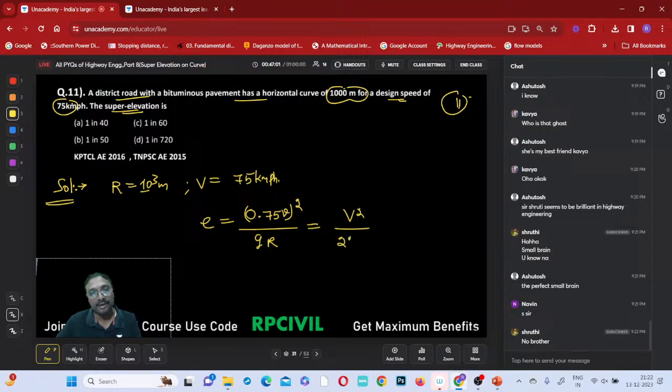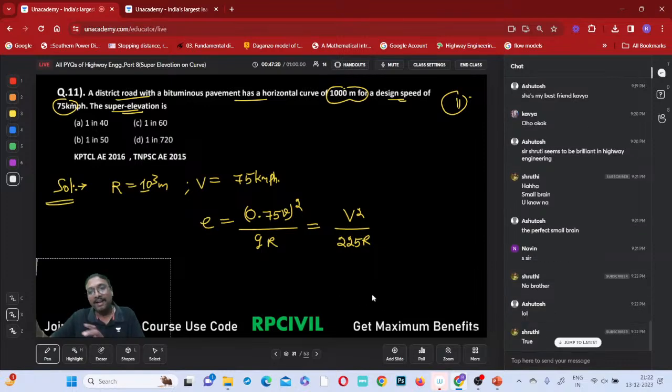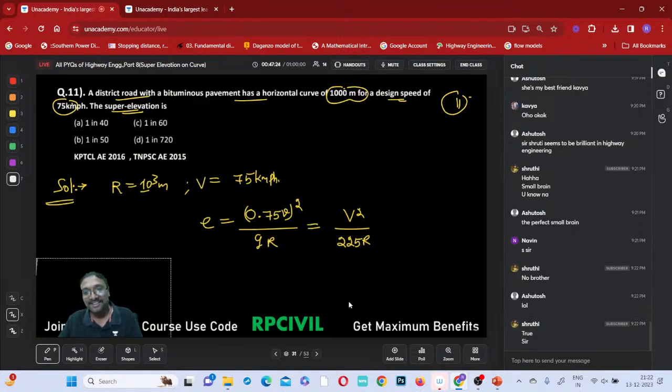This is 225R. So you know how she keeps her brain active daily. During the night she will remove her skull, take out the brain and keep it in the fridge so that it will not be strained during night time, and every early morning she will wake up, take it and put it inside the skull again. Like that she keeps her brain active.